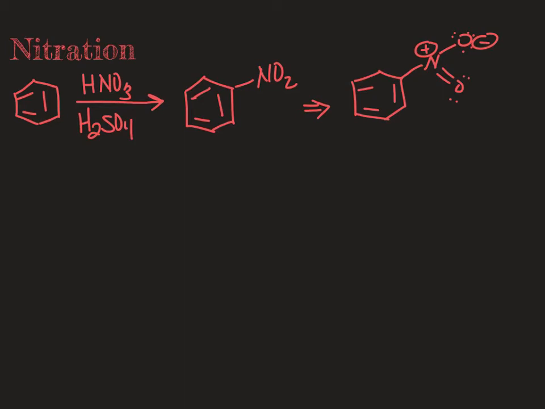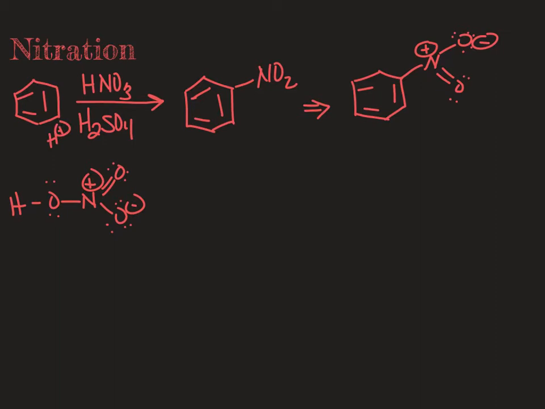So let's look at the mechanism for nitration. The first step is we need to get a nitro group from this nitric acid. So nitric acid looks like this, and throw in some lone pairs here. The sulfuric acid gives us a proton to work with.